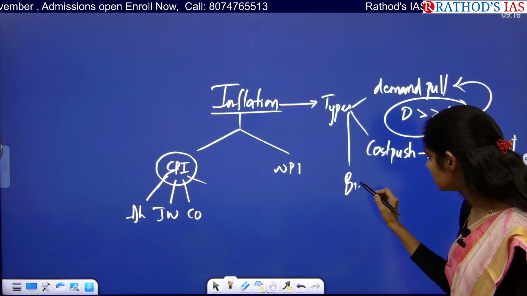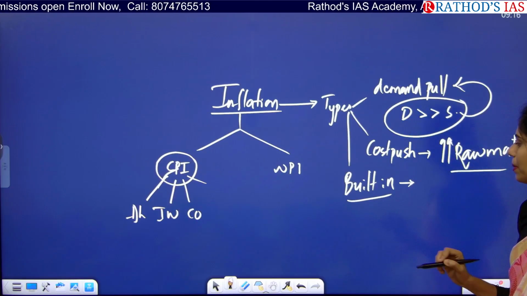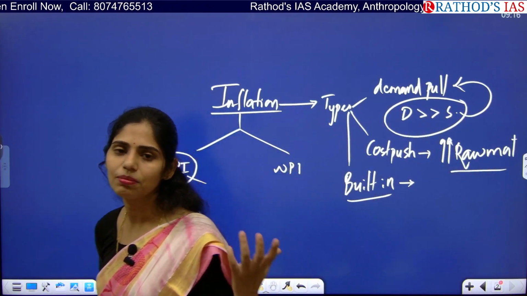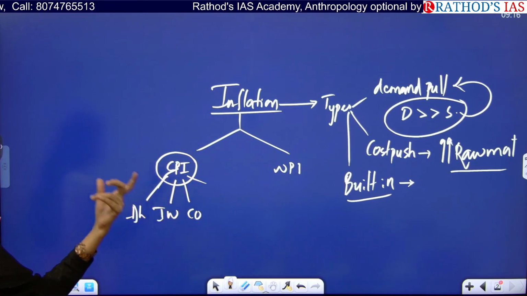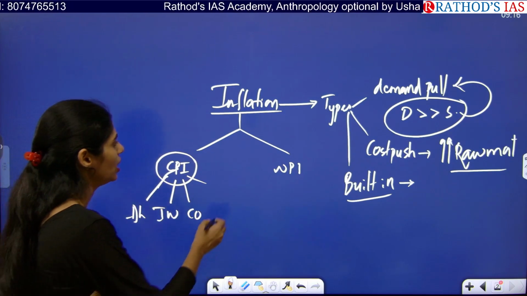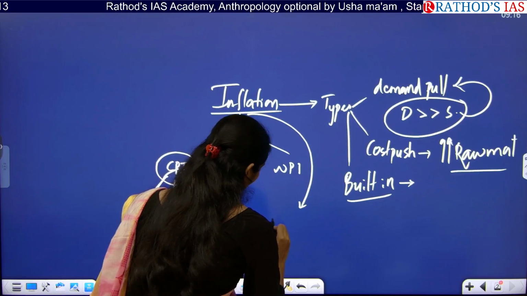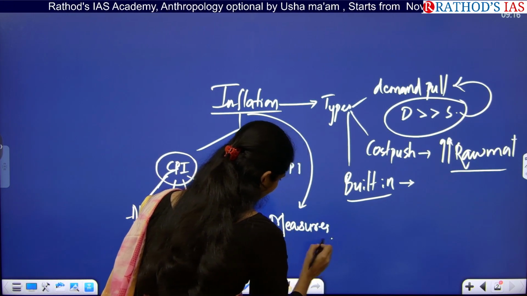And the next one is built-in inflation. In built-in inflation, what happens is that whenever the lifestyle of people changes, there will be an increase in demand for certain goods. That will lead to an increase in the price of that good, and that is called built-in inflation. And you have to see what measures we can take to control this inflation.